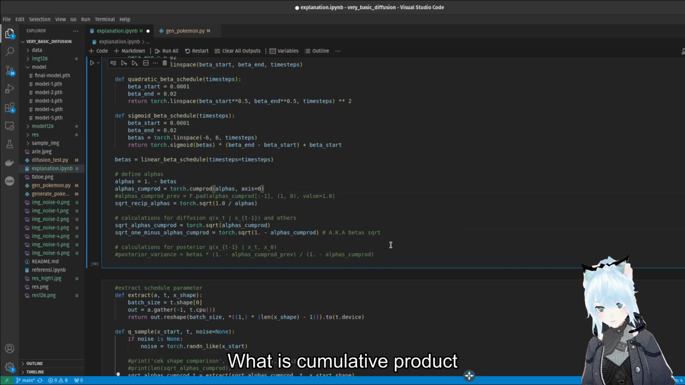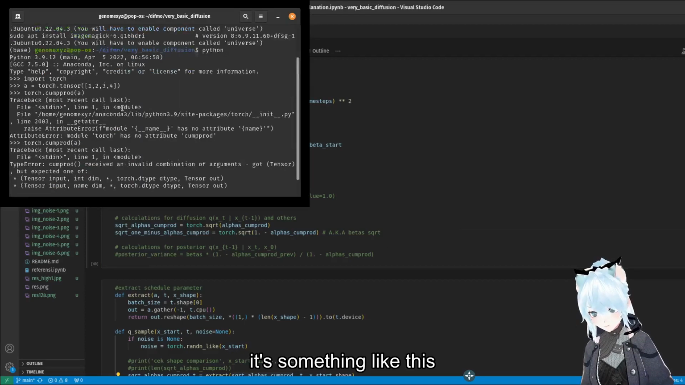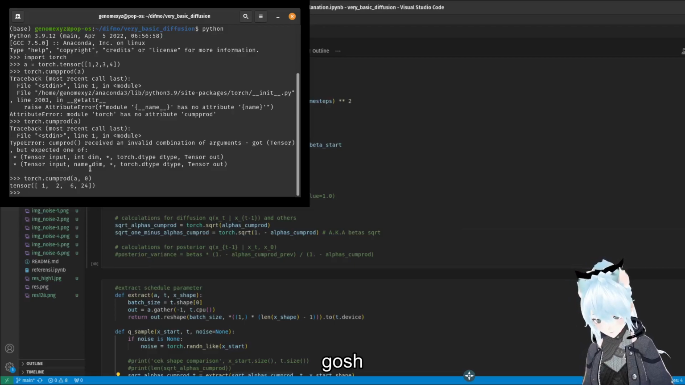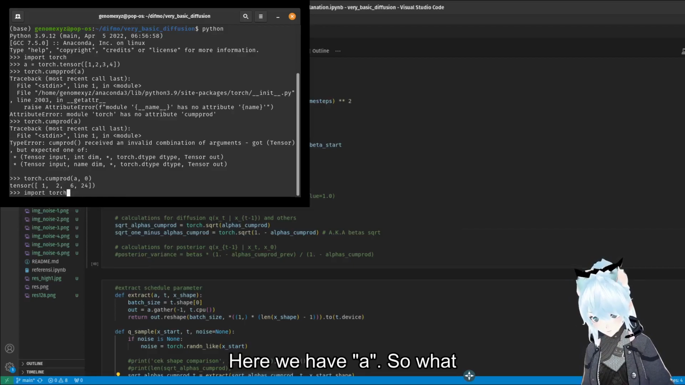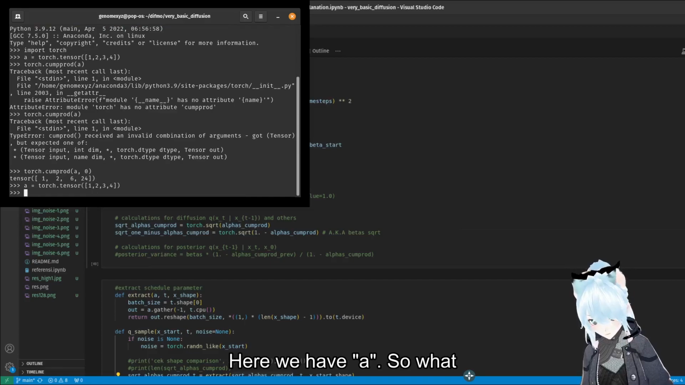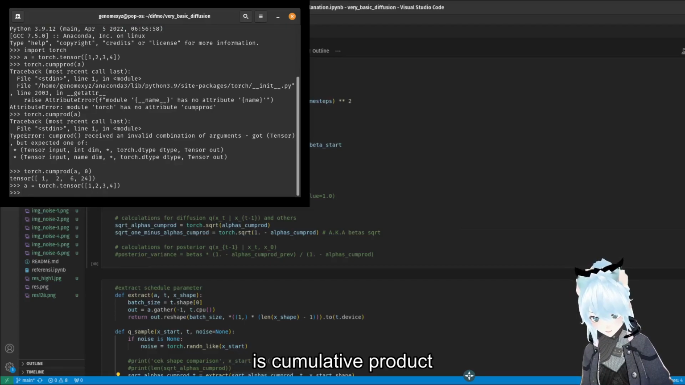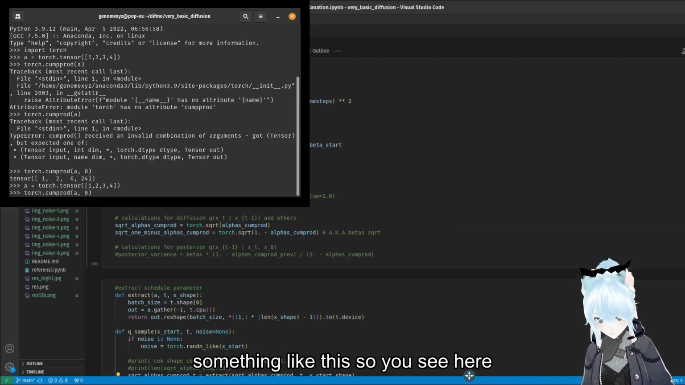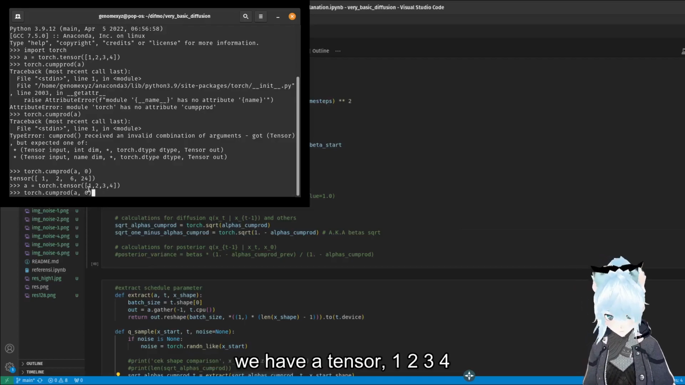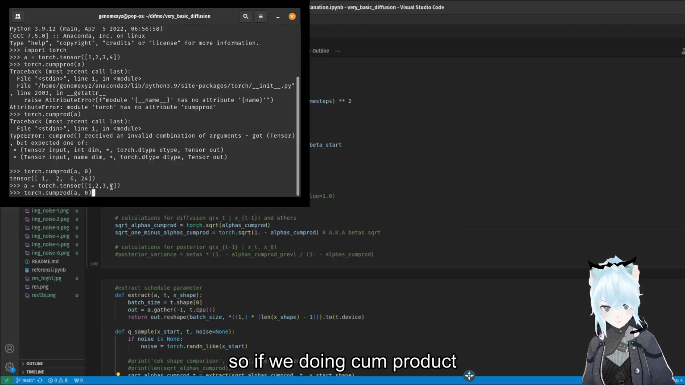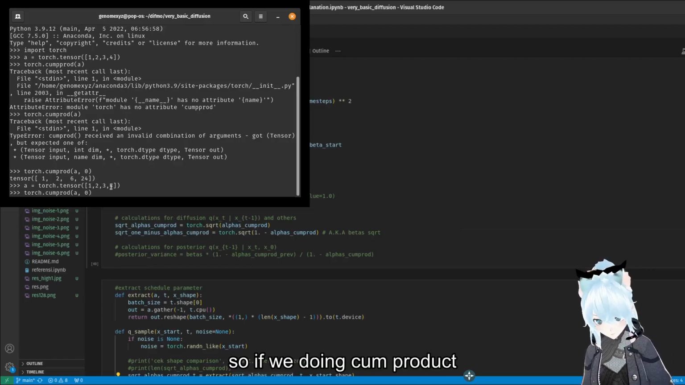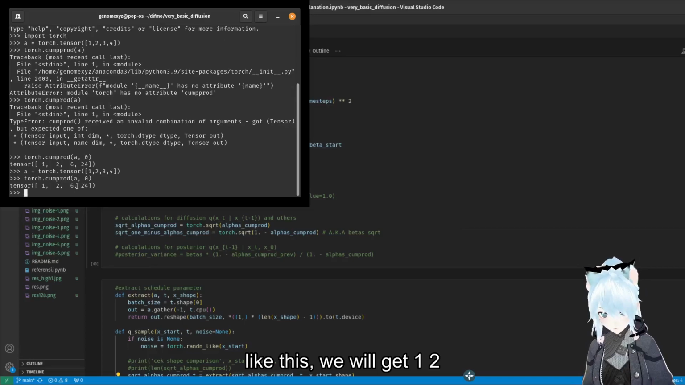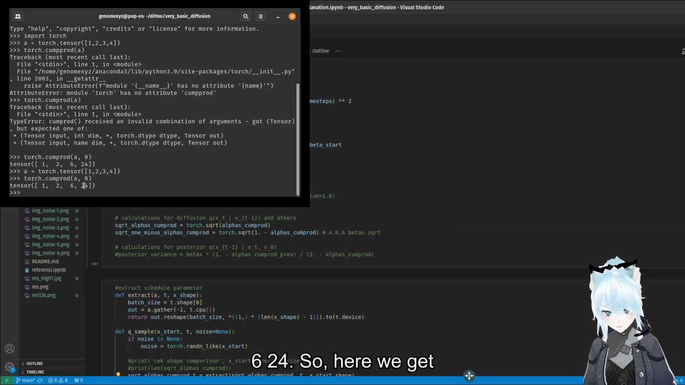What is a cumulative product? It's something like this. Here we have A. You see here we have a tensor 1, 2, 3, 4. If we do the cumulative product like this, we will get 1, 2, 6, 24.